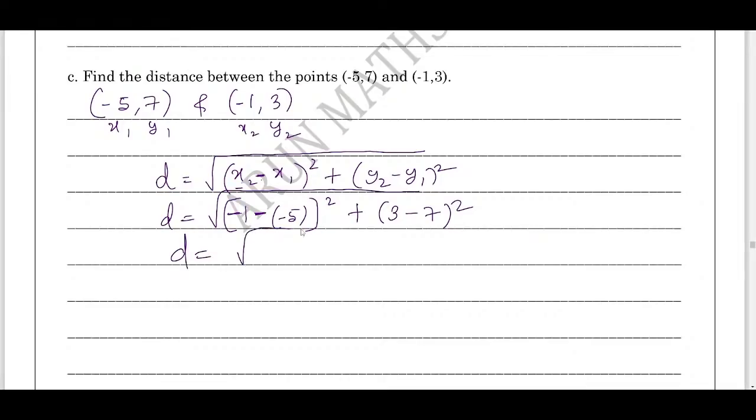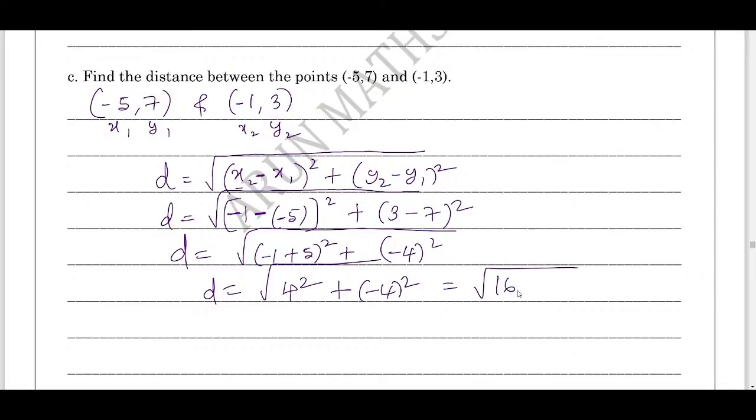D equals square root of, now minus into minus plus, now minus 1 plus 5 whole square plus 3 minus 7 is minus 4, because you are subtracting a bigger number from a smaller number. Now D equals minus 1 plus 5 is 4, so 4 square and minus 4 square.